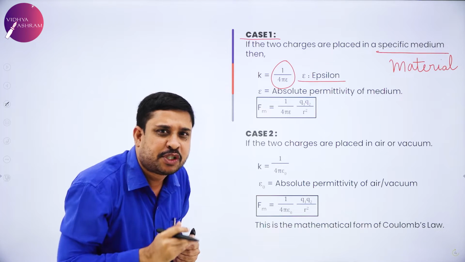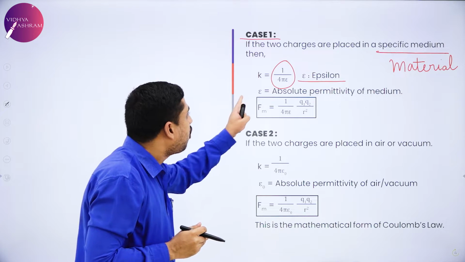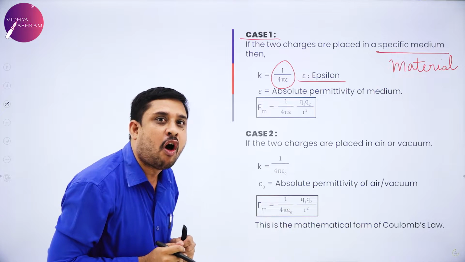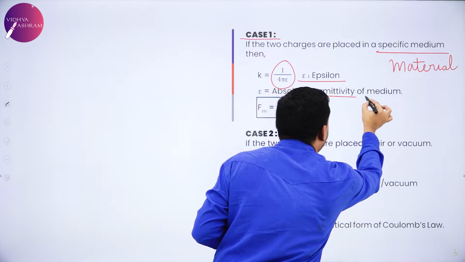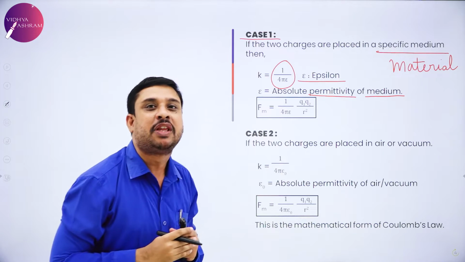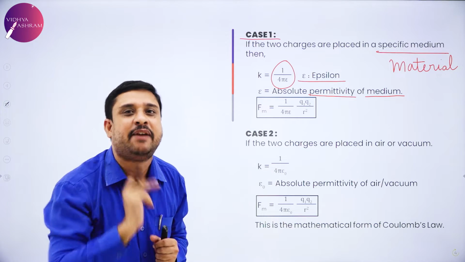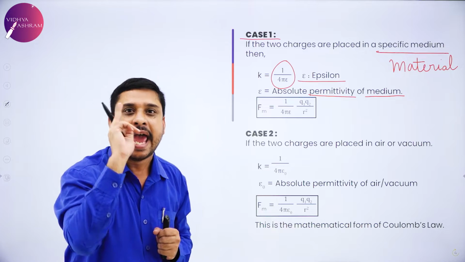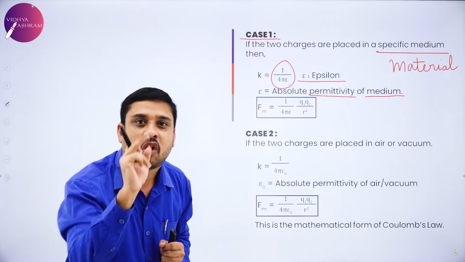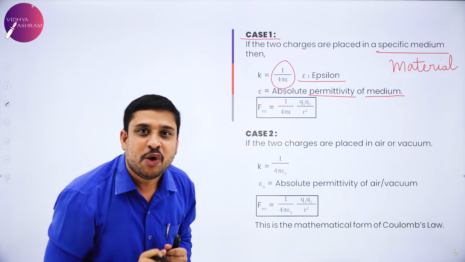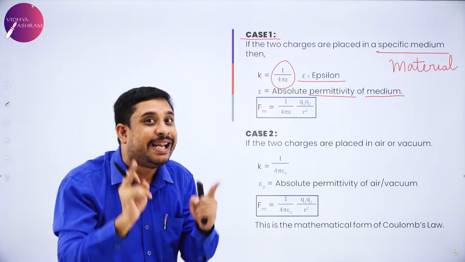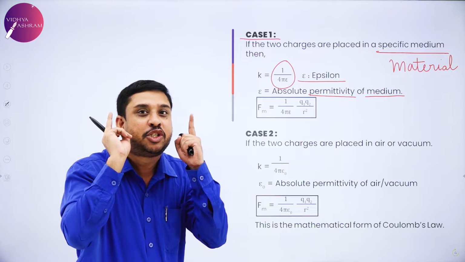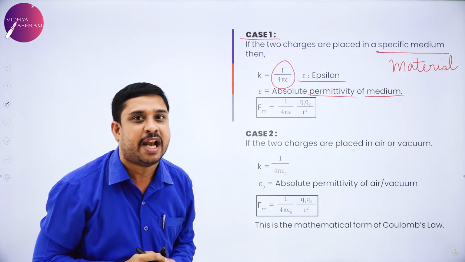Now what is this epsilon? We call epsilon the absolute permittivity of the medium. Each material medium has its own permittivity value.